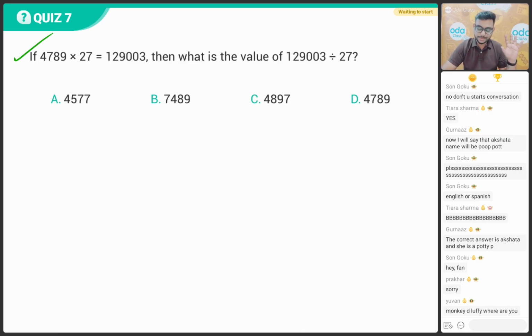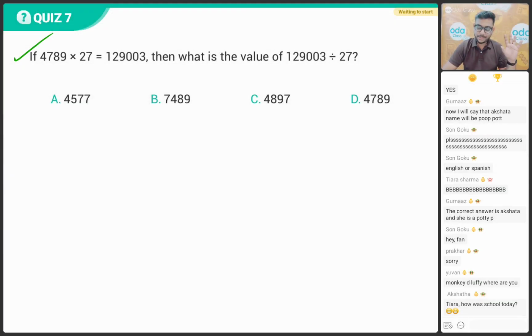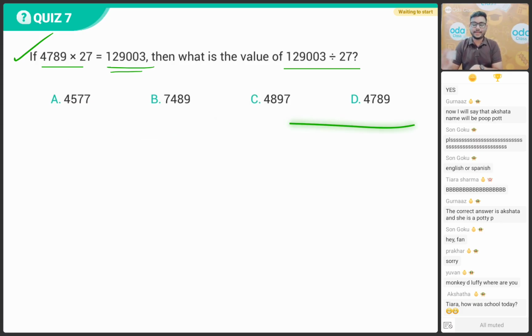Now, in this question, what is given, student? If 4789 multiplied by 27, you don't have to multiply. If you multiply 4789 by 27, you get 1,29,003. Right, everybody? So what is the value for this? Is it option A, 4577, option B, 7489, option C, 4897, or option D, 4789? Be careful with the answer, children, because options are very confusing.